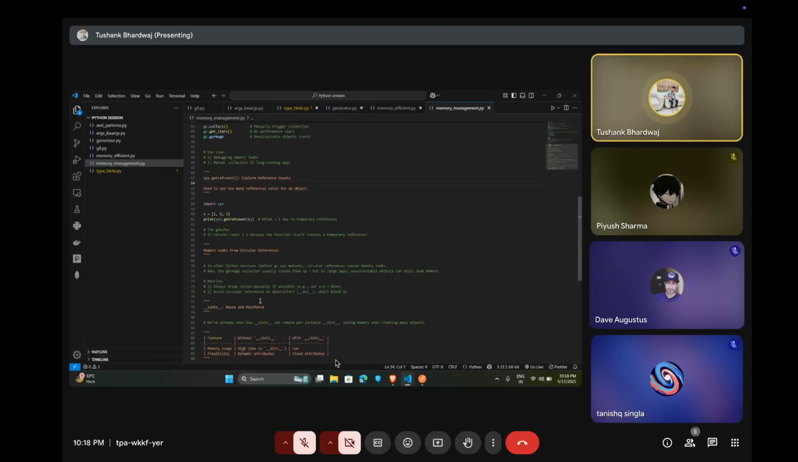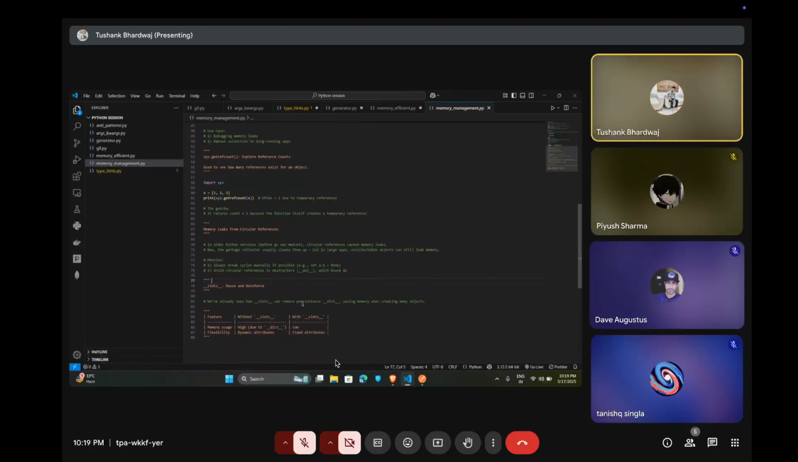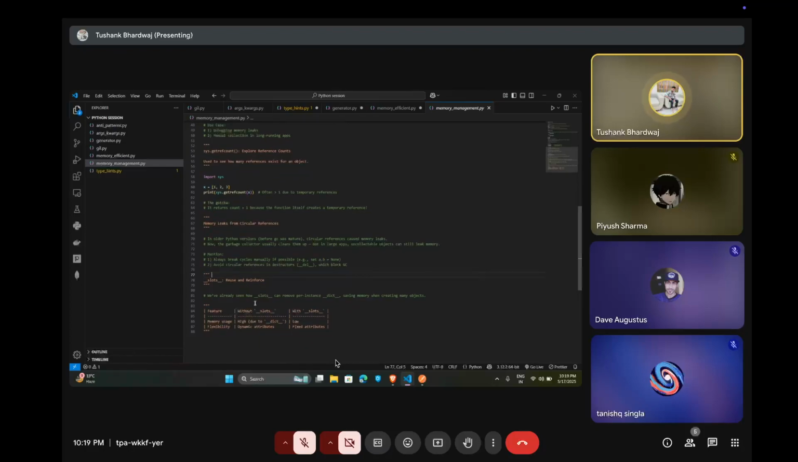For example, set a.b equal to None. And the second one is to avoid circular references in destructors, so we can use del, which belongs to the gc module. And the last example is slots reuse and reinforce. We already saw how slots can remove per-instance dictionaries, saving memory when creating many objects.